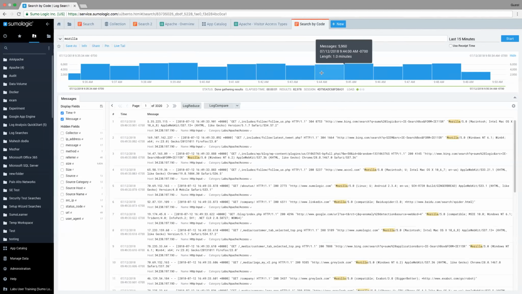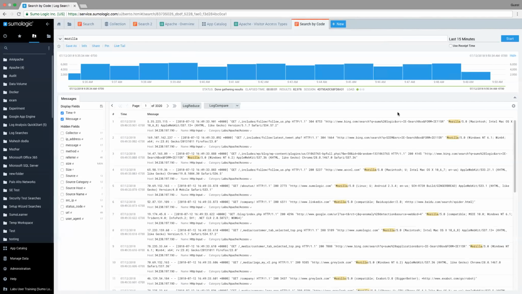That next window, almost 6,000, etc. So that's a good way to see at a glance, kind of graphing information about the distribution of those messages. And then down here we have our results, which is certainly going to be important. We're going to have our time stamp, which is going to indicate when that message is from. And then we're going to have the message itself. And as I described a moment ago, the keywords will be highlighted in there.